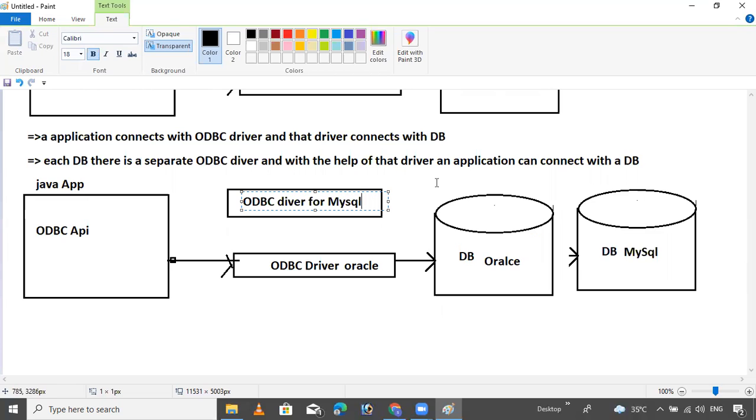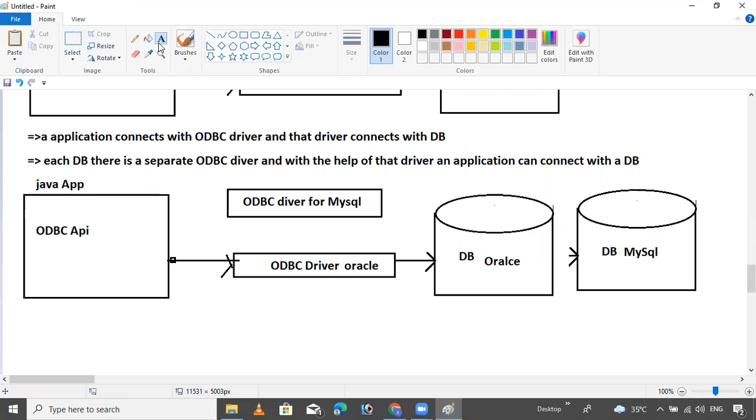That's it. Then simple. Your Java application connects with your driver.